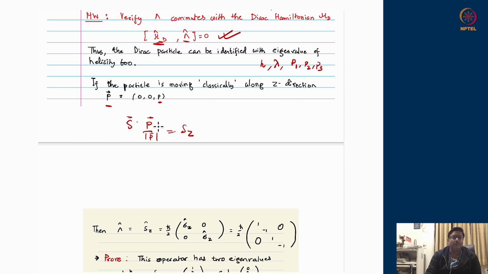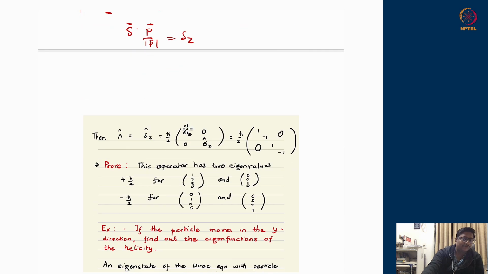S dot unit vector along z will just give me Sz, and Sz for 4 cross 1 dimensional space is just h bar by 2 sigma z in the diagonals. That means h bar by 2, 1 minus 1, and then 1 minus 1.